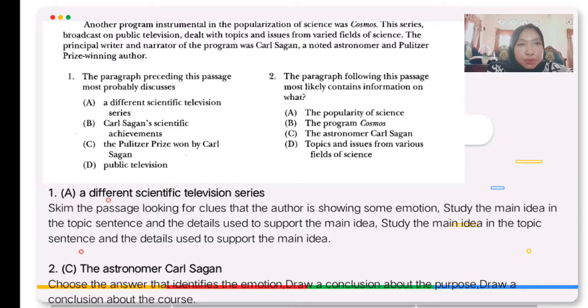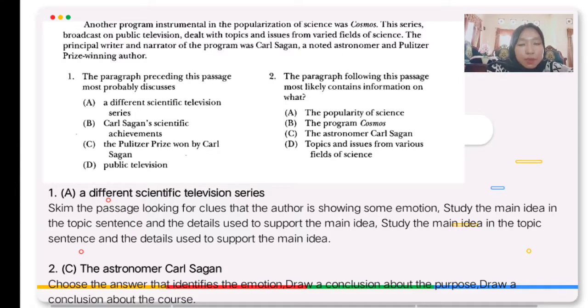Number 2. The paragraph following this passage most likely contains information on what? Option A, the popularity of science. B, the program Cosmos. C, the astronomer Carl Sagan. Option D, topics and issues from various fields of science.